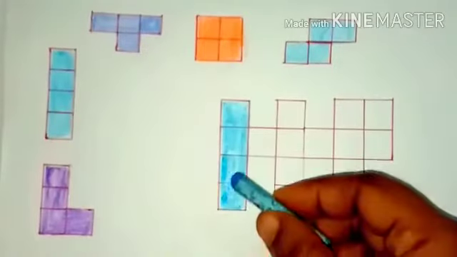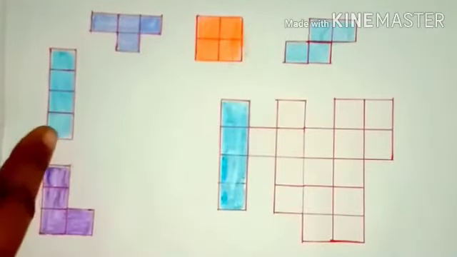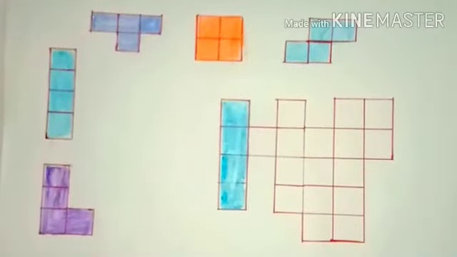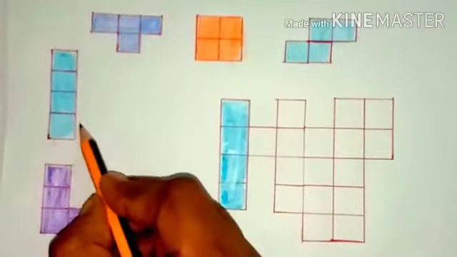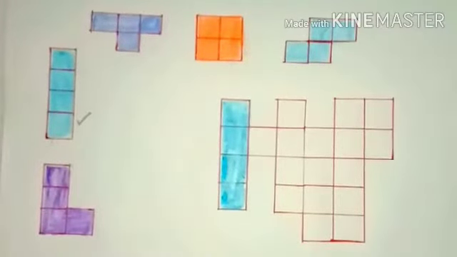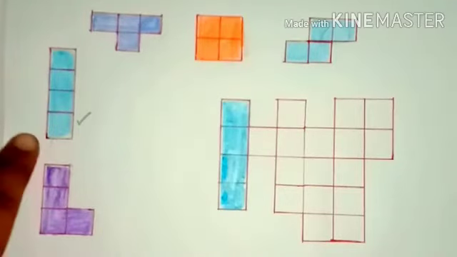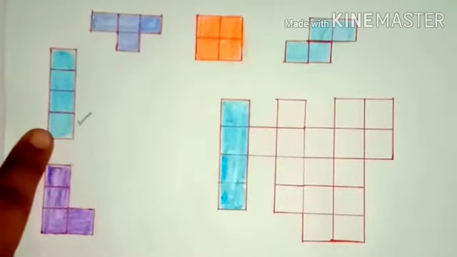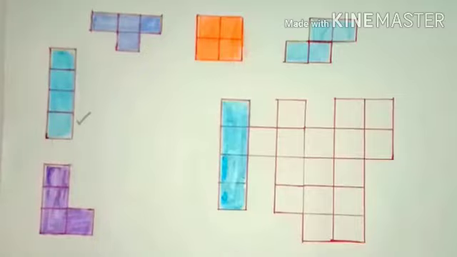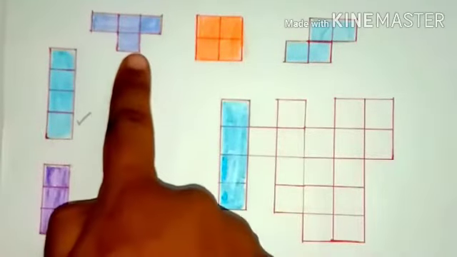Now the first shape is completed. Mark this. Here they have given that we are using all these tetrominoes only once. So this shape is over. Next let's try this shape, the T shape.